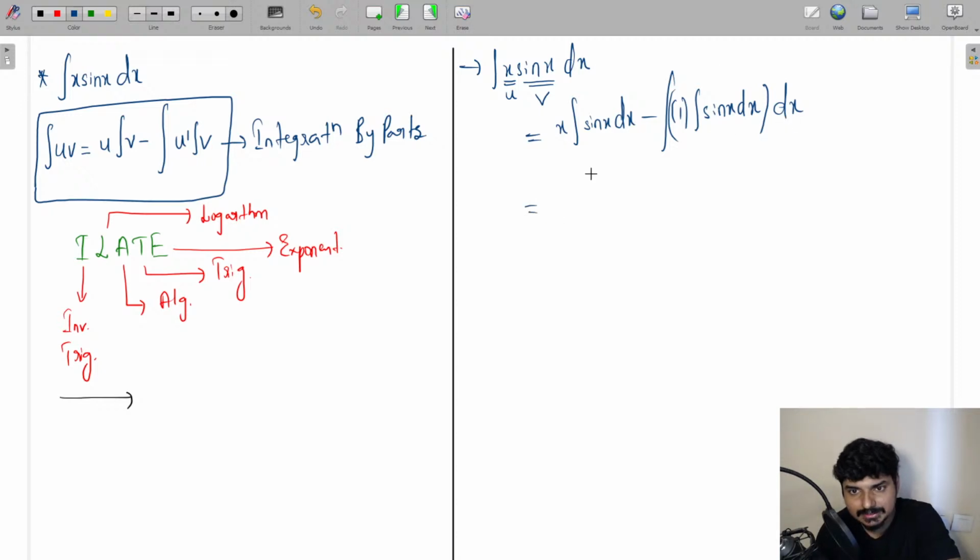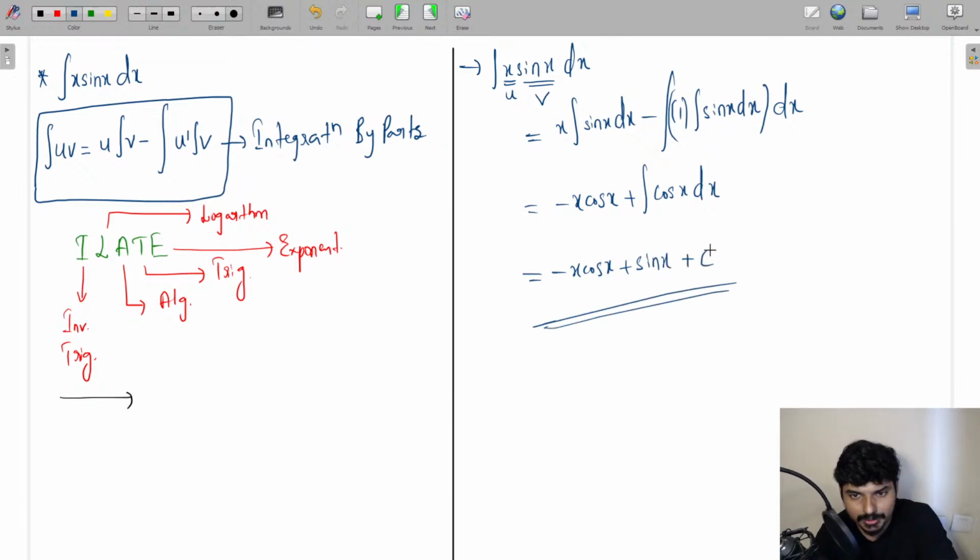So here, guys, sin x integration is minus cos x, so I'll get minus of x into cos x, and again integration of sin x is going to be minus of cos x. You already have a negative sign here, so negative of negative is positive, integration cos x dx. From here I'm going to get minus of x into cos x, and integration cos x is going to be sin x plus c. This is the solution you are going to get in this particular case, everyone. So this is how you need to apply the concept of integration by parts.